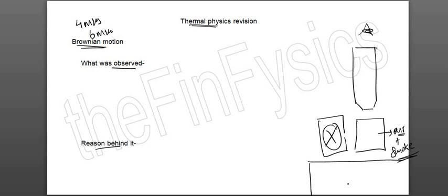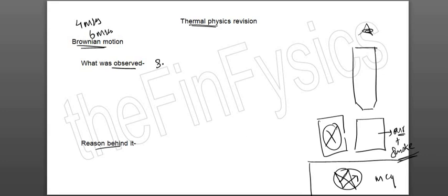Or sometimes they will give you that here is a smoke particle, draw the motion shown by the smoke particle. Then you can just draw a straight line till it hits the dish, bounces back, and make some random path like this. Okay, what's important is that in between the 2 collisions with the container, this smoke particle should travel in a straight line. Okay? So this is for 2 marks. This normally comes in MCQ most of the time, and this part comes in structured, which we are going to discuss right now.